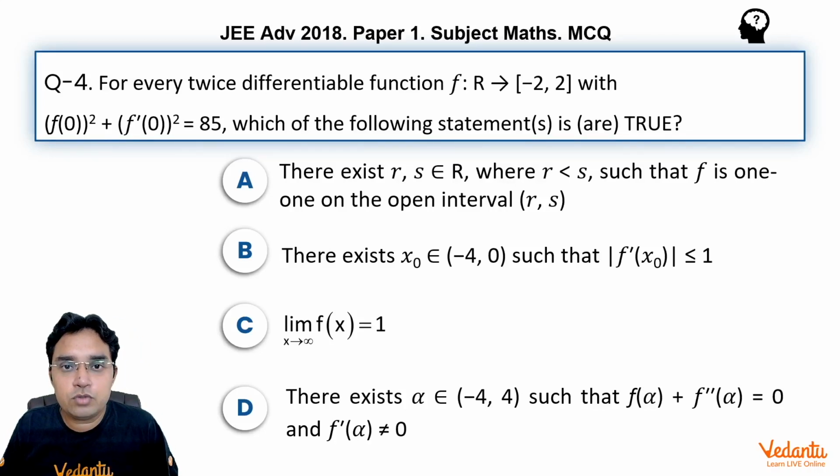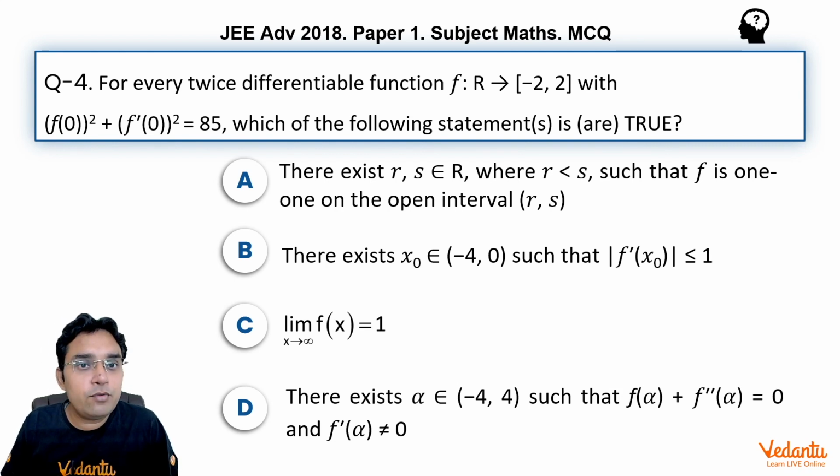I am presenting you the solutions of JEE Advanced 2018. This is question number 4 from paper 1. This is from the topic Lagrange's mean value theorem, one very important topic. In fact, this is one of the trickiest questions of the 2018 paper. Let us see what this question is.